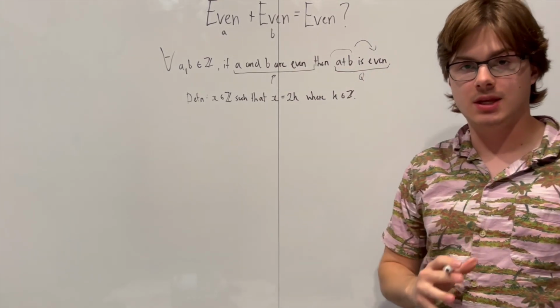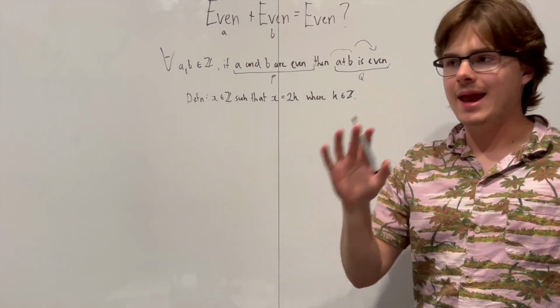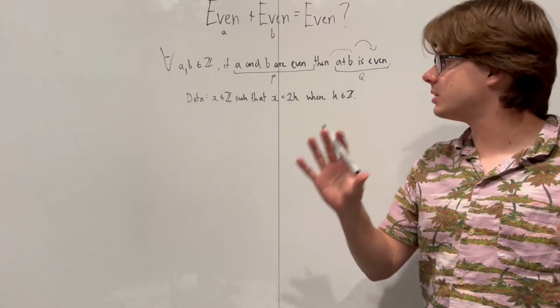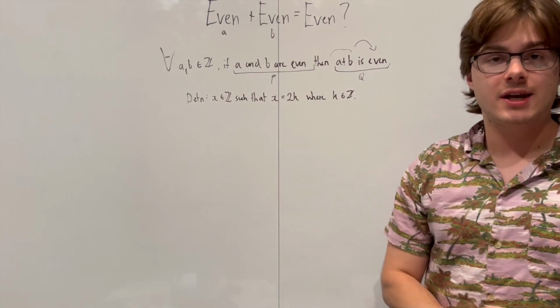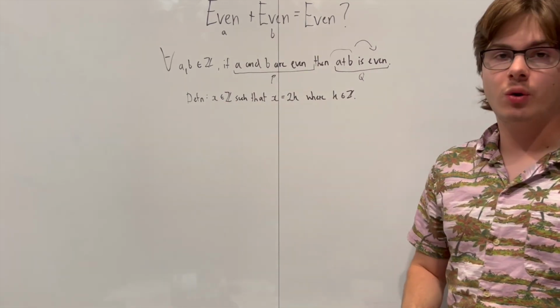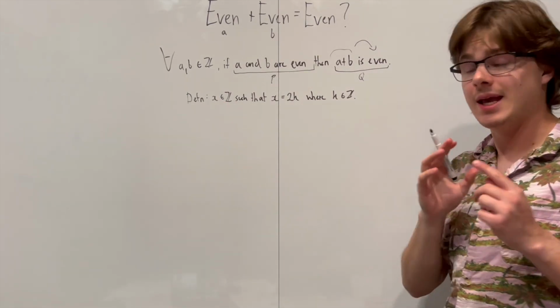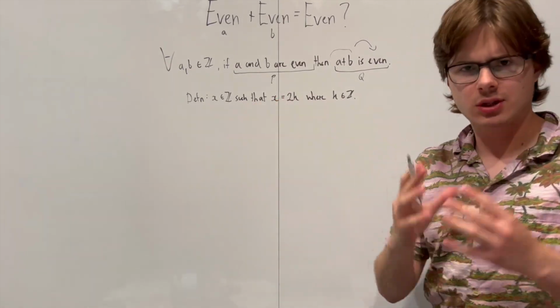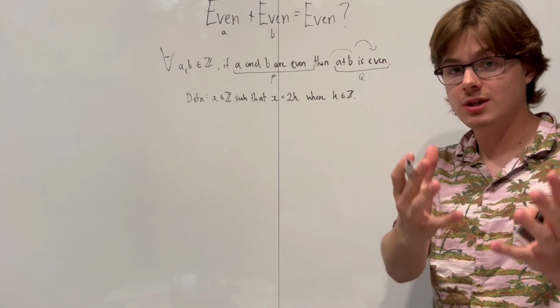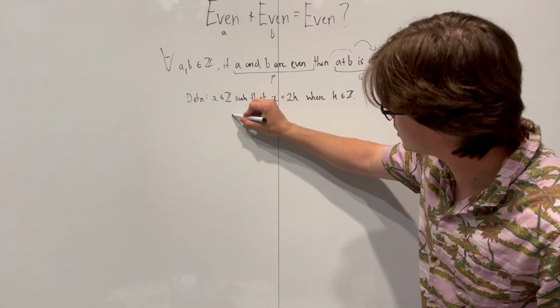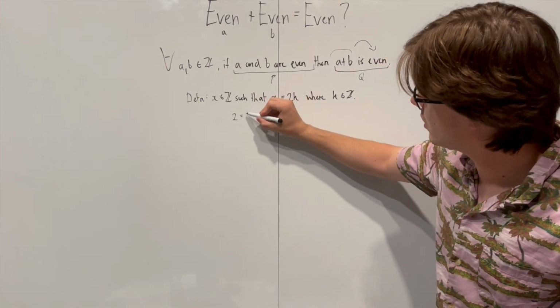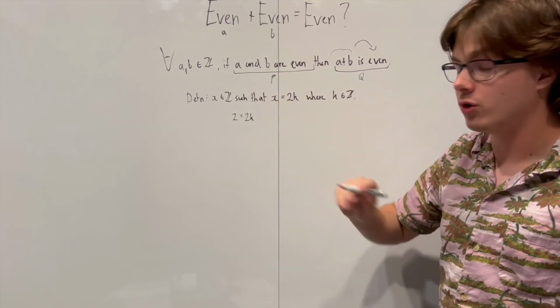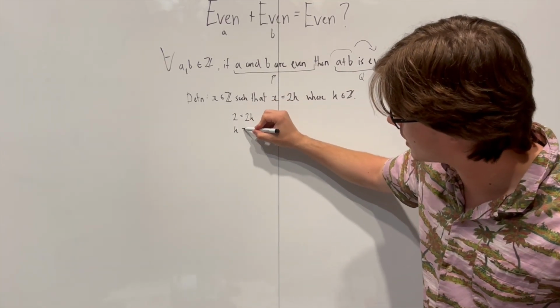So what does this mean? This means if you think of any even number or any number in general, and you label that as x, when you put it in this equation and you rearrange for k, is k going to be an integer? So a really easy way to check this is, for example, let's do a really common number, 2. 2 is an even number, right? So if we let x equal 2, we put that into the equation, equals 2k. Rearranging for k, we get k is equal to 1.